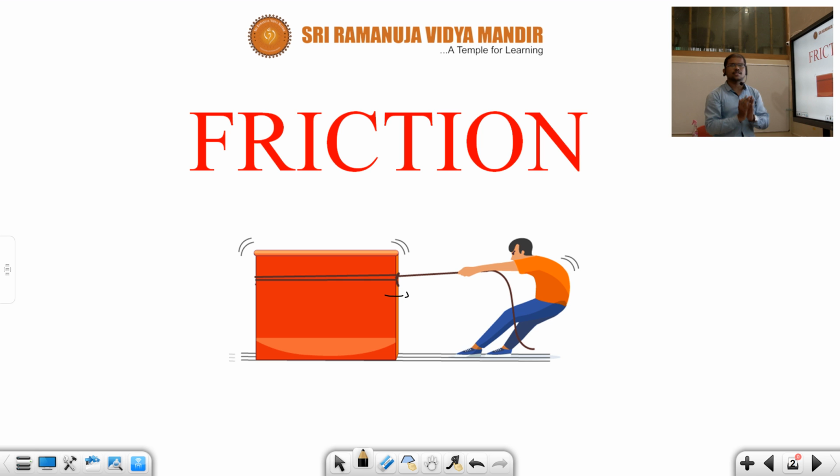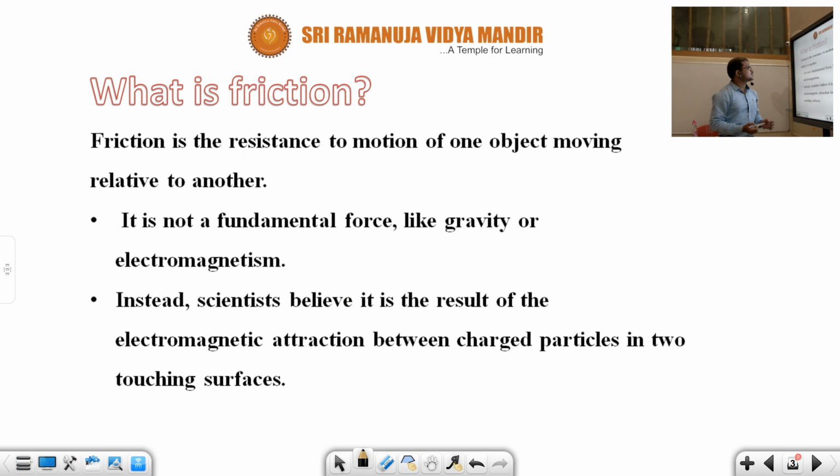Okay, children, so let us define what is friction. Friction is the resistance to motion of one object moving relative to another. See, children, the important point here is friction is the resistance. Resistance means what, children? Opposition. Opposition to what? Motion. Opposition to motion of one object moving relative to another. When will this friction come, children? Whenever one object is moving relative to another object.